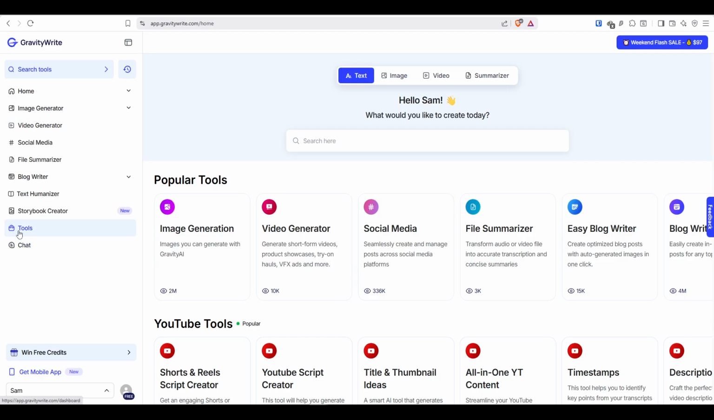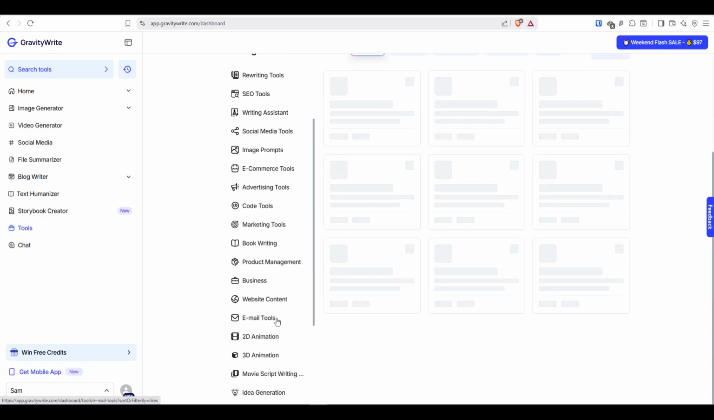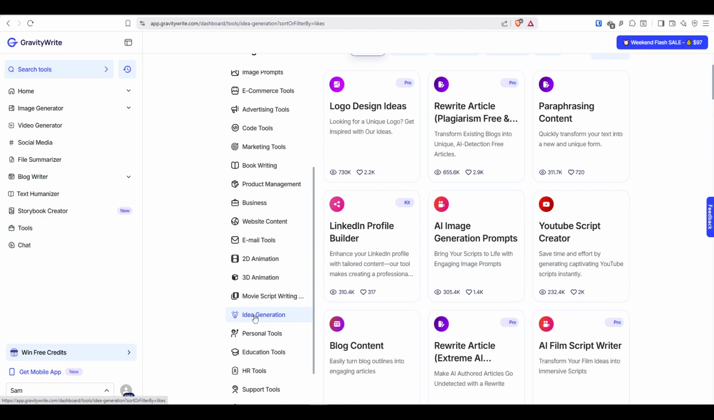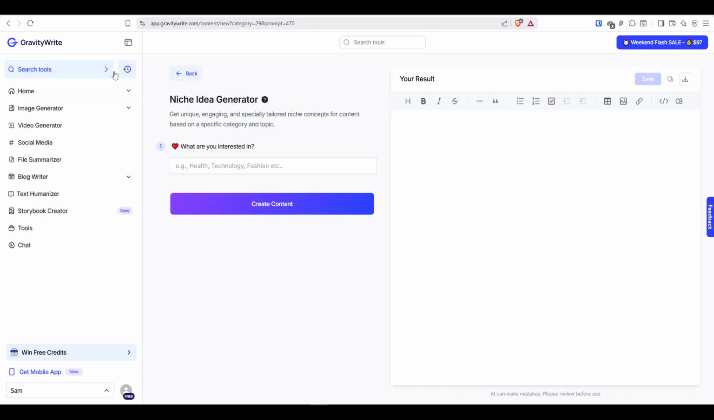Once you've signed up, come over here onto the left-hand side and click on the tool section. Here you will find idea generation. So this is the tool that we're going to be using. It's going to help us find niche ideas. A lot of people are using it, but we can also use it to find some niche ideas. So here you just type in the niche that you want.